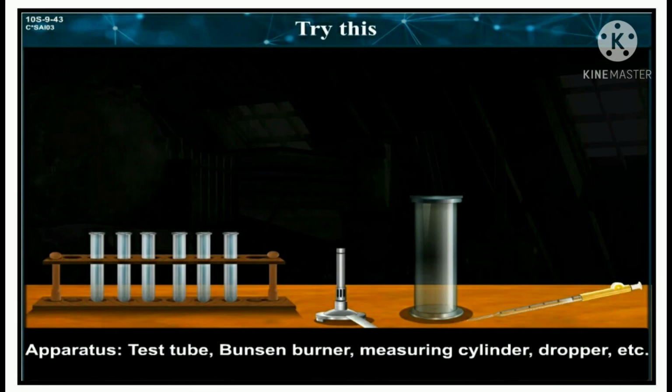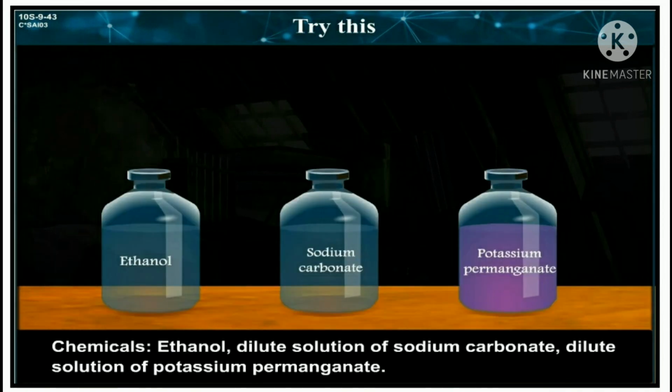One more activity to study oxidation characteristics of carbon compounds. For this you will need test tube, Bunsen burner, measuring cylinder, dropper, etc. Chemicals needed are ethanol, dilute solution of sodium carbonate, dilute solution of potassium permanganate.